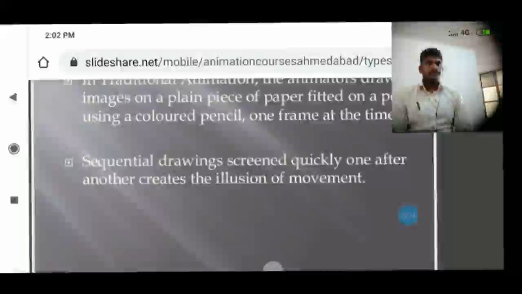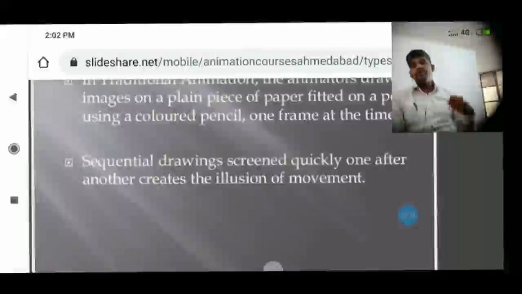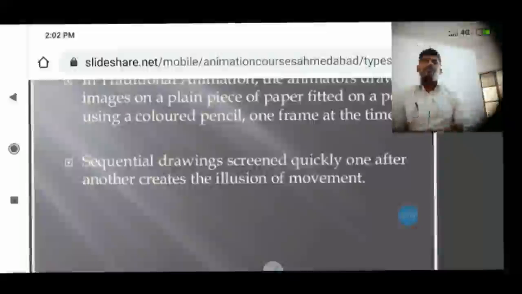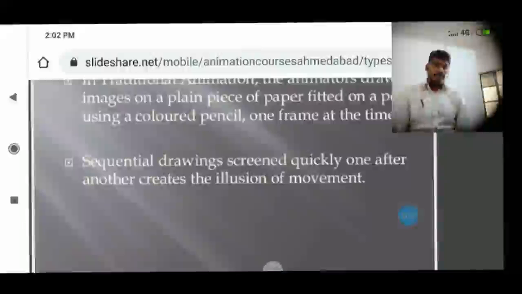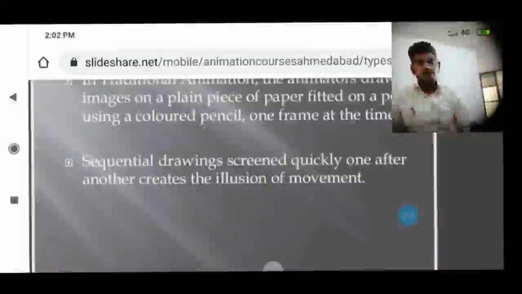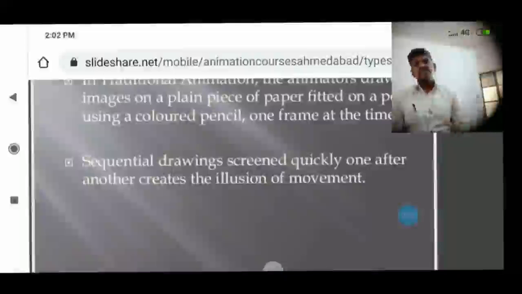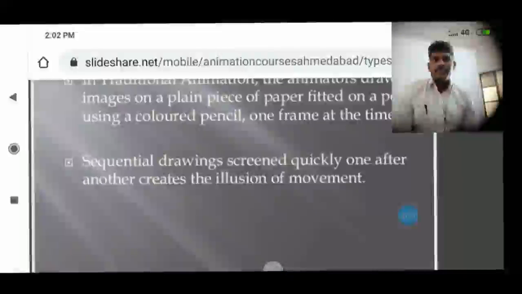So, as already told, it is an illusion. It's not possible, but we are giving life to the image to know the appearance of the image. It seems to be moving from one place to another place, or waving, and there are some reflections on that particular image.